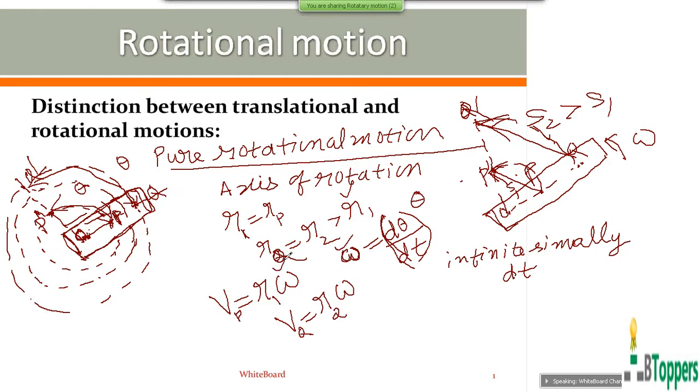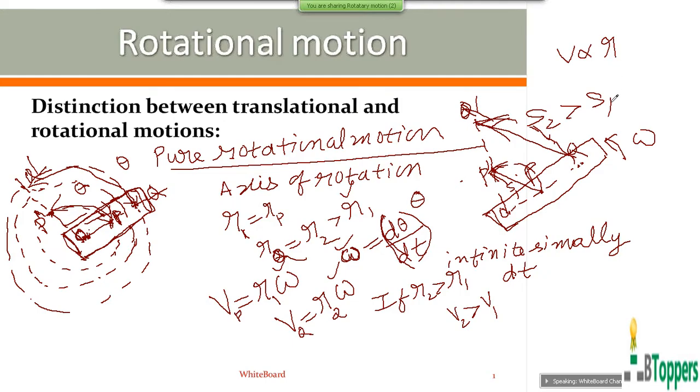At any particular instant, omega will be the same for all particles of the rigid body. So if r2 is more than r1, then VQ will be greater than VP. That means when the rigid body performs pure rotational motion at any particular instant, angular velocity omega is same for all particles of the rigid body, but the linear velocities are not same for all the particles. So at any particular instant, magnitude of the linear velocity of a particle is proportional to the radial distance, meaning perpendicular distance of the particle from the axis of rotation.